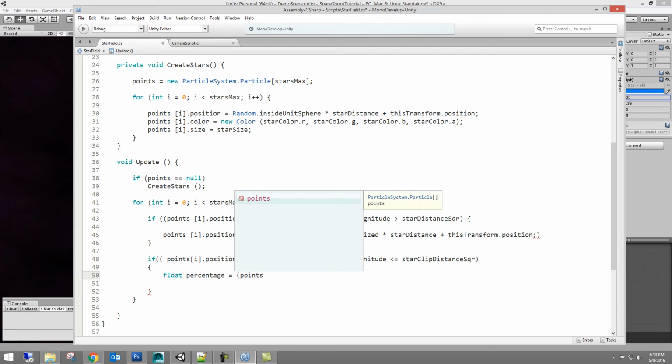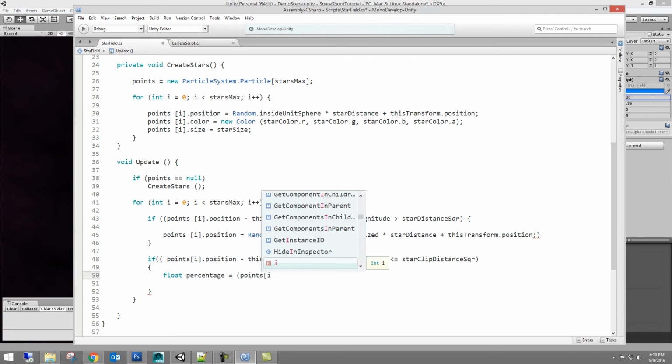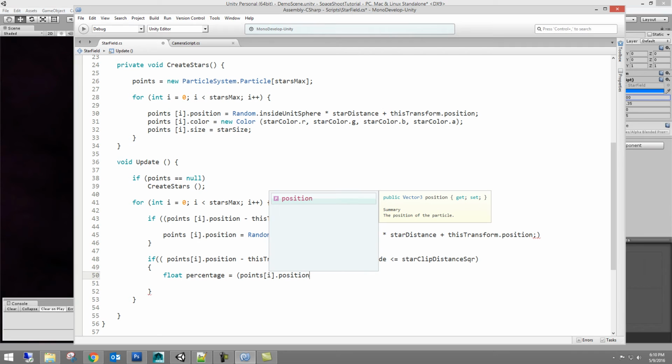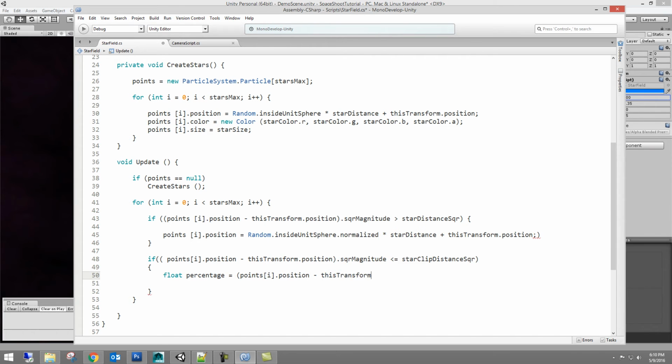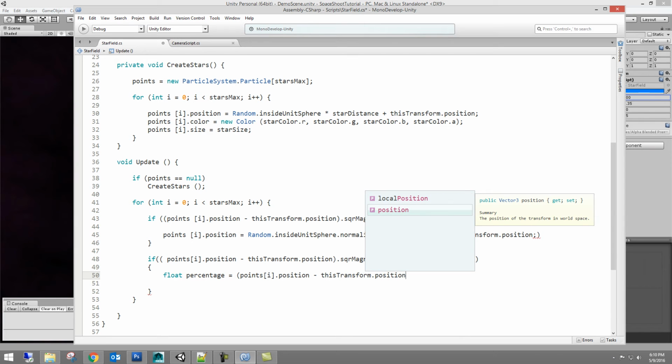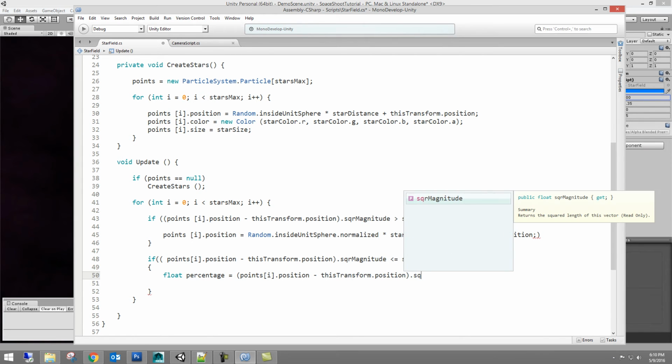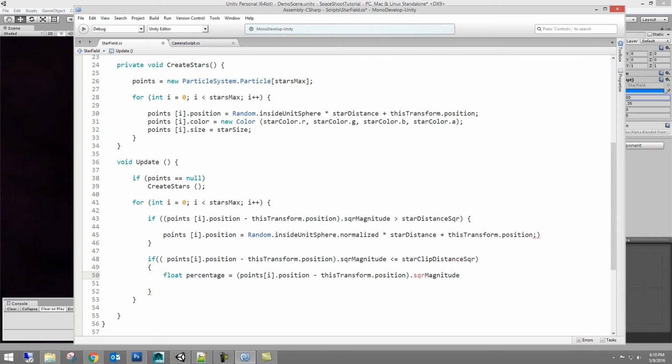So the percentage is going to be equal to the point's position minus this transformed position, and we're going to square its magnitude again, and then we're going to divide it by the star clip distance squared. Okay. So there's our percentage, and we're getting that because we're dividing by the star clip distance squared.